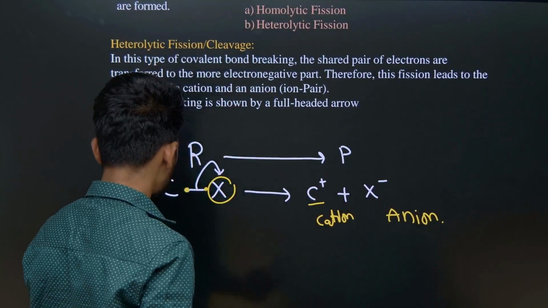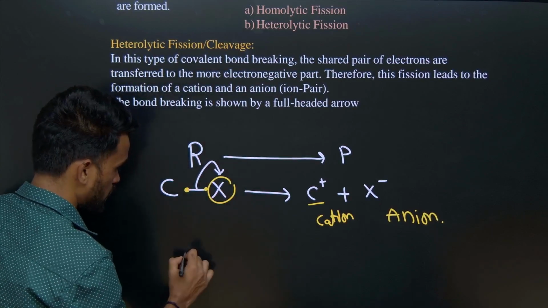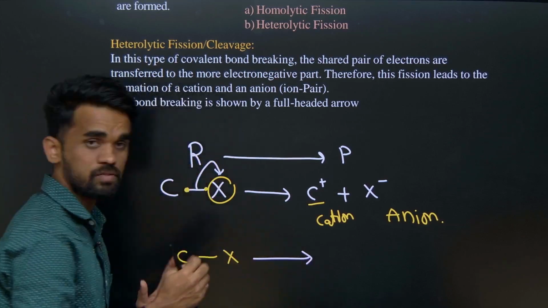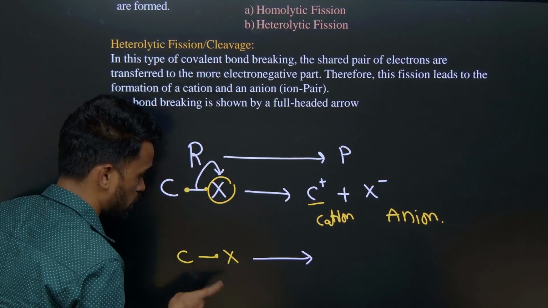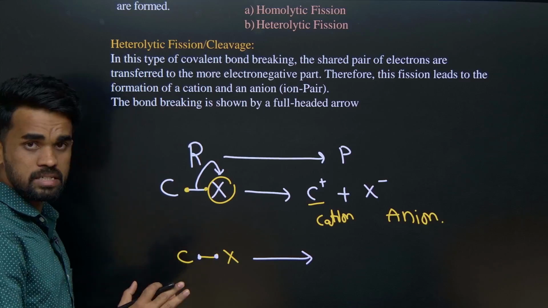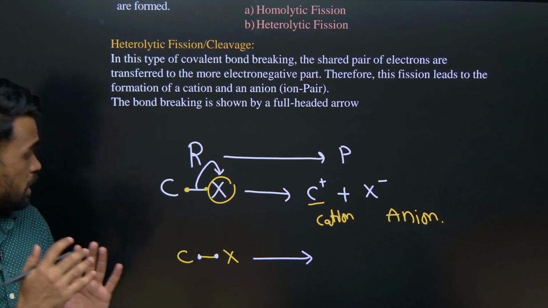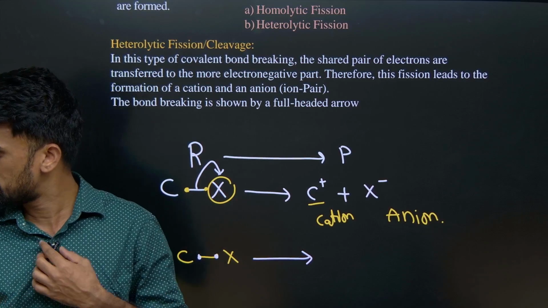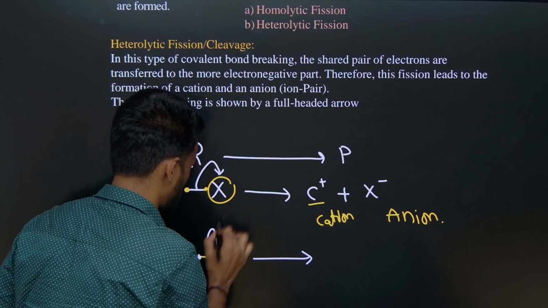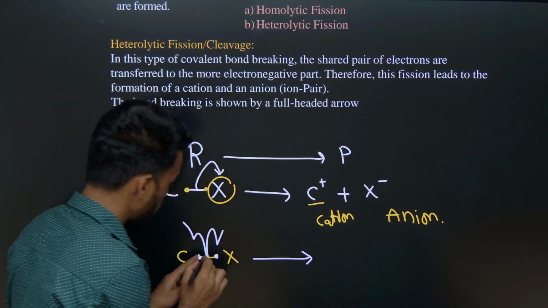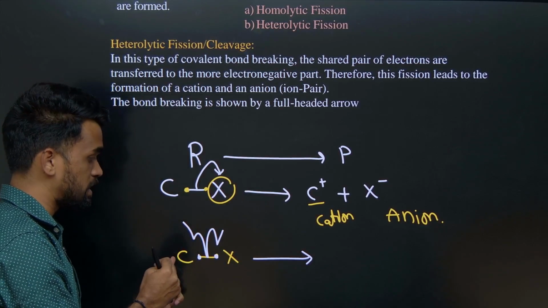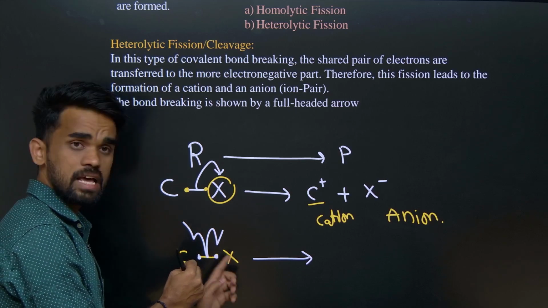Sometimes, if this bond breaks into two equal halves, for example, here we have one electron in this bond and here also we have one more electron. Two equal halves means the electrons are taken symmetrically: one electron for this carbon and another electron for this halogen.